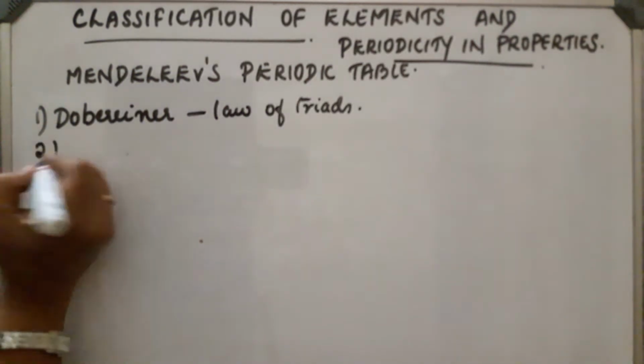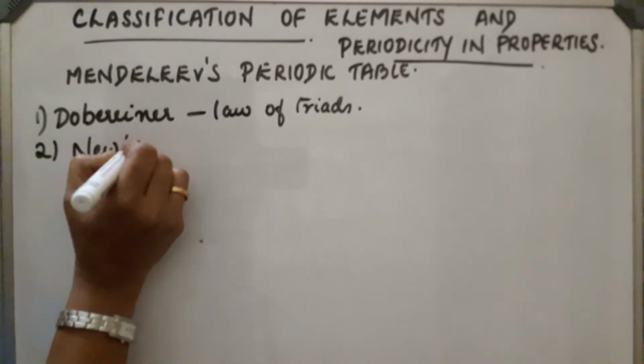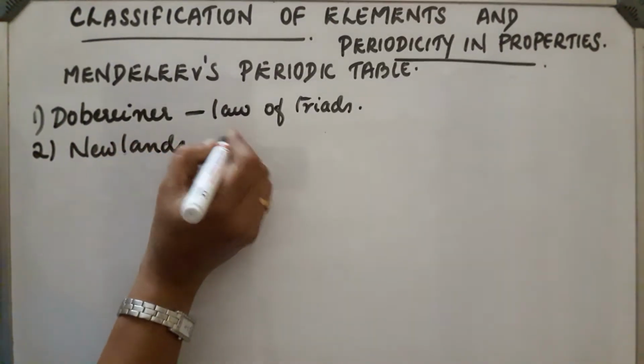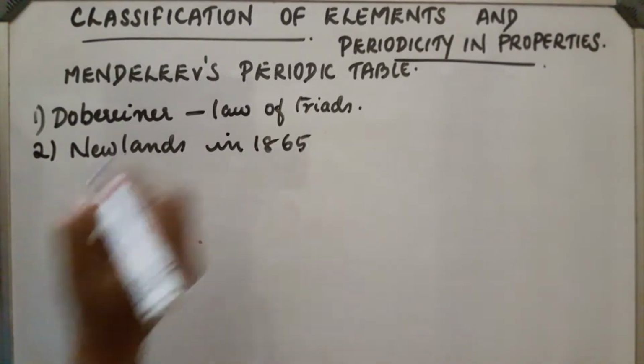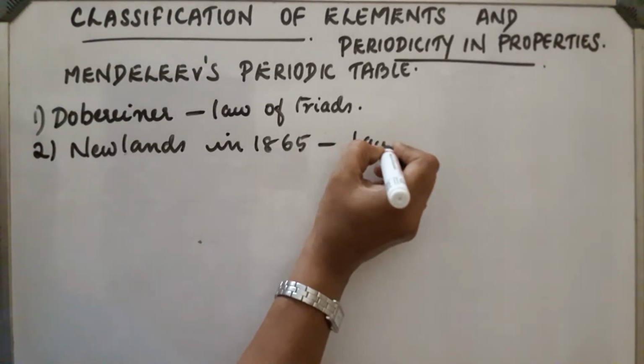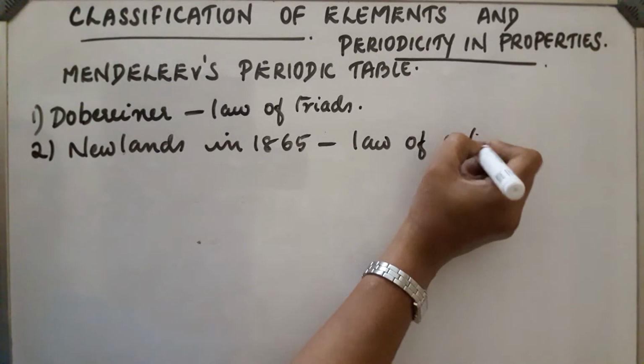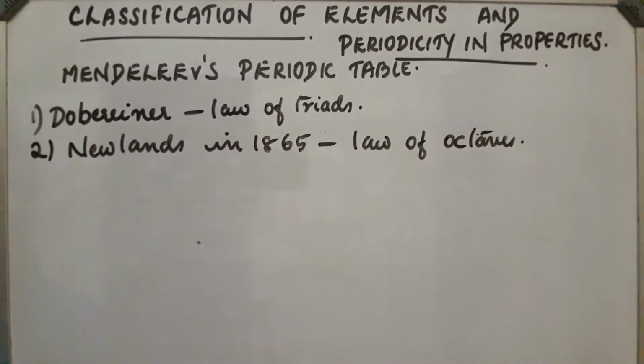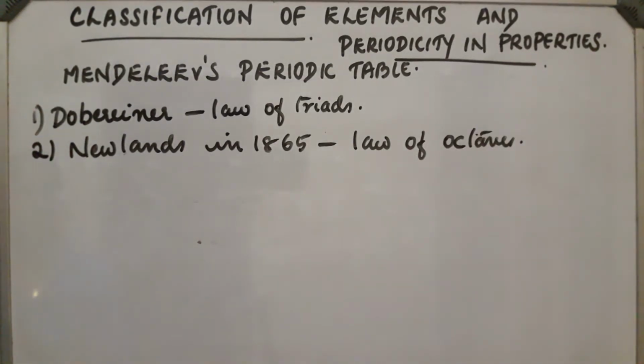The second scientist, Newlands, in 1865, according to the law of octaves, grouped the elements according to the increasing order of atomic number into different groups of 8 elements, and the properties repeat after 8 elements. But this is applicable only up to calcium.